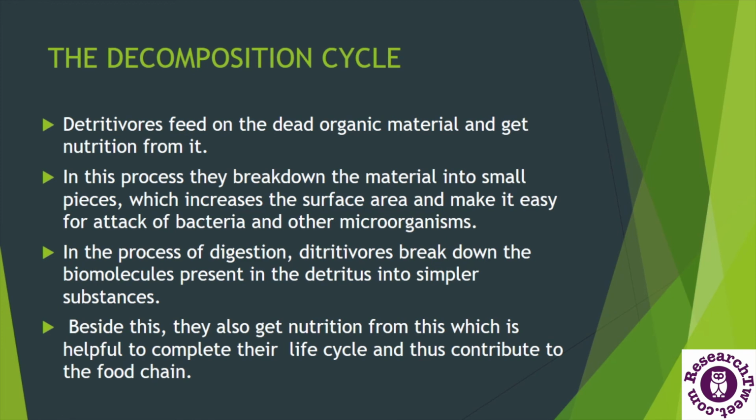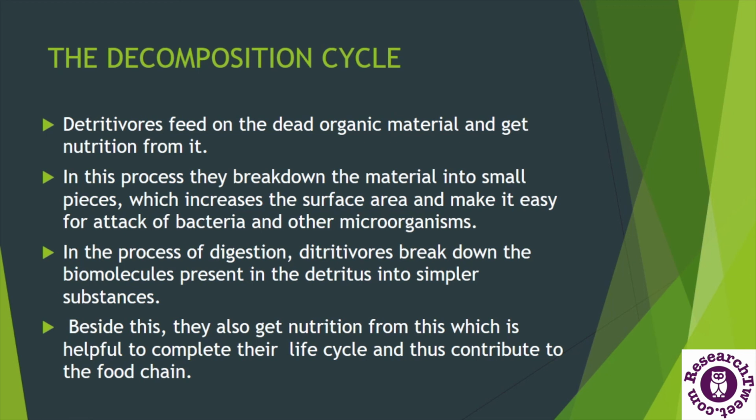Now let's understand the decomposition cycle. The detritivores and the decomposers feed on the dead organic material and get nutrition from it, and also decompose the organic material into simpler components, and this cycle is called the decomposition cycle.